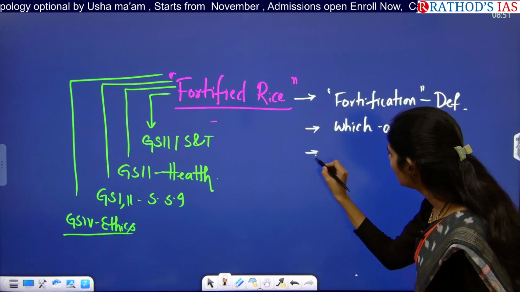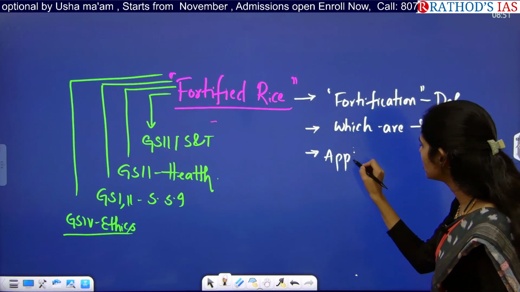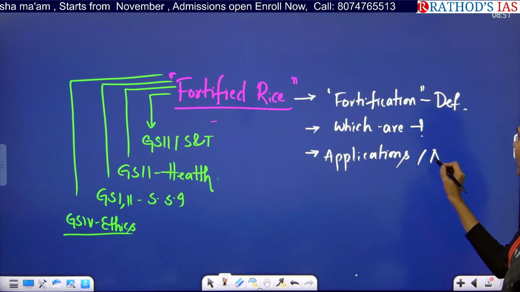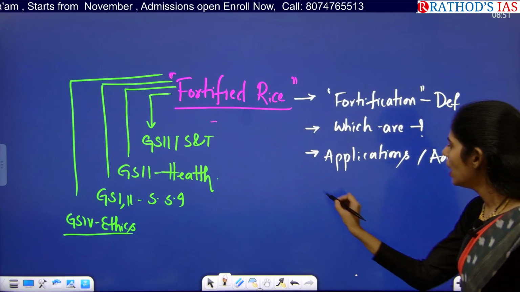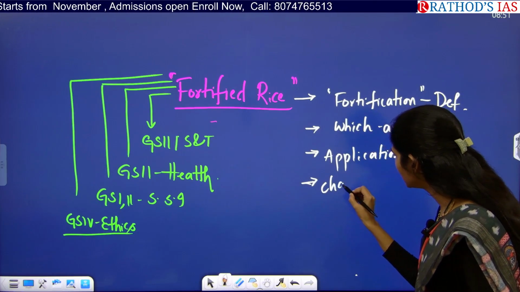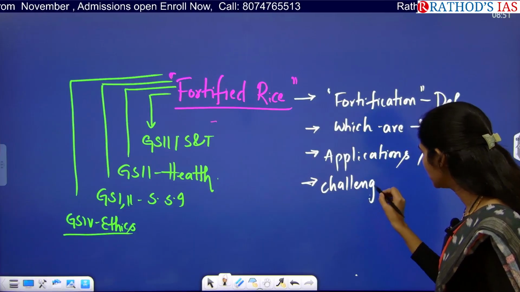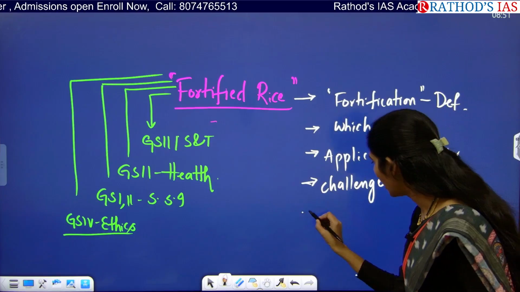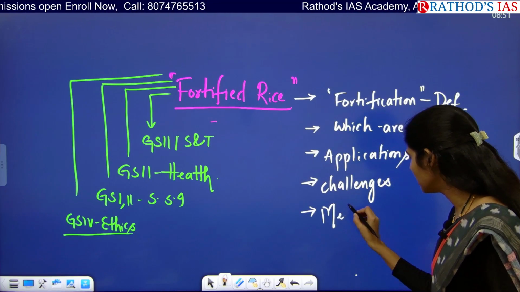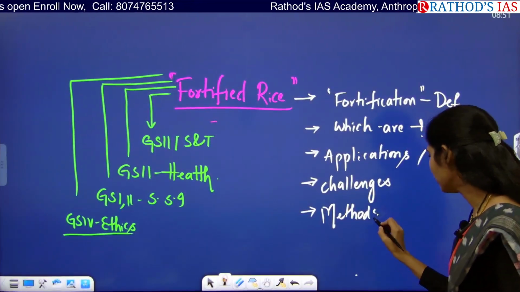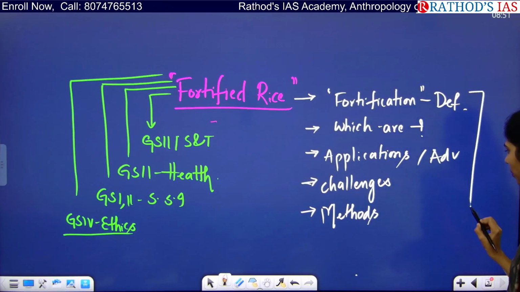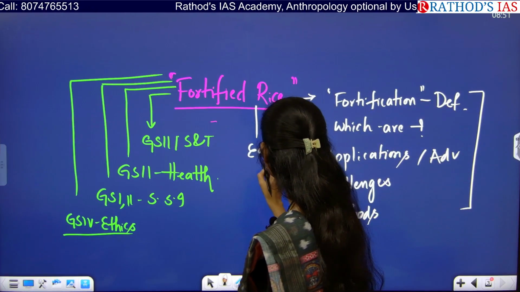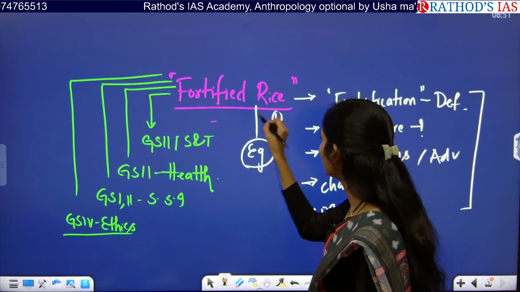And you have to see what are the applications or advantages of this fortification, and what are the challenges that we are facing to improve fortification in India. Okay, and you have to see through which methods we can go for fortification. So all these are the important dimensions that you have to see, and you have to see examples of this fortification. So one example is fortified rice.